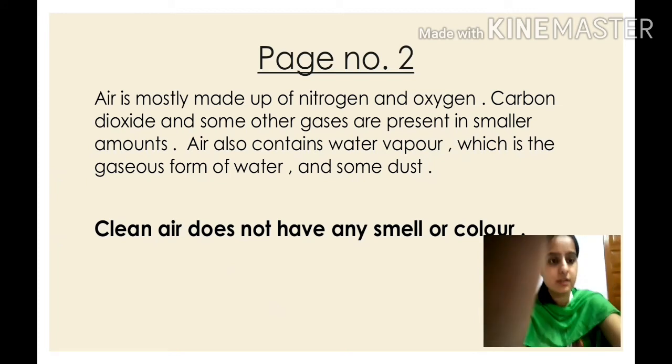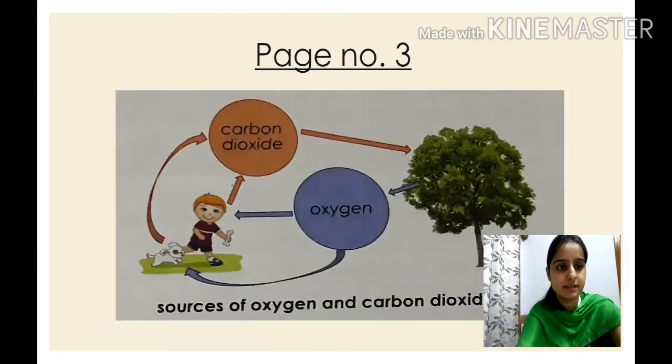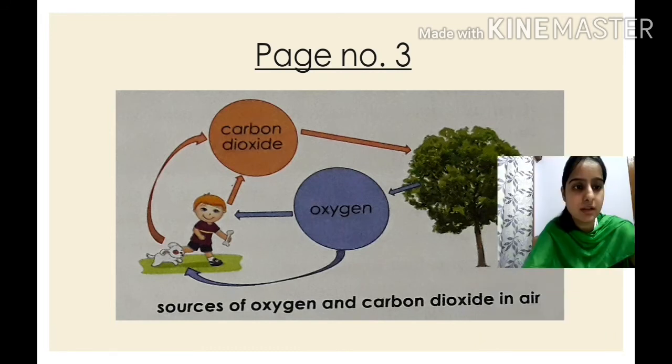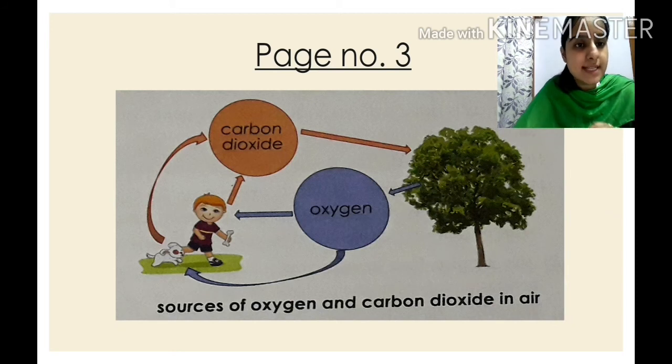So next, you can see page number 3 of your textbook, children. Now, through this diagram, you can see there are two words: oxygen and carbon dioxide. You can see there are two living beings, a child and an animal, right? So children, we inhale oxygen and we exhale carbon dioxide, isn't it?